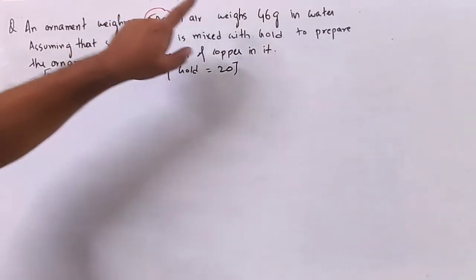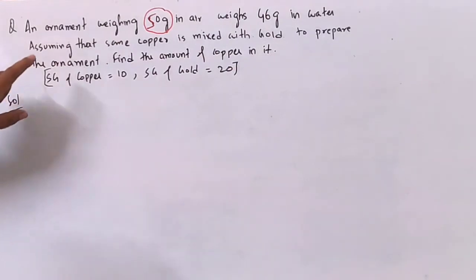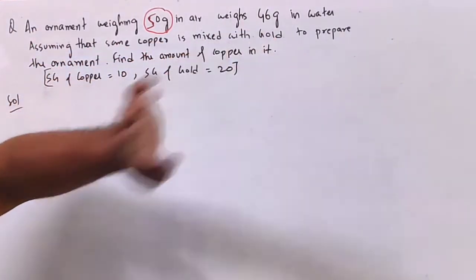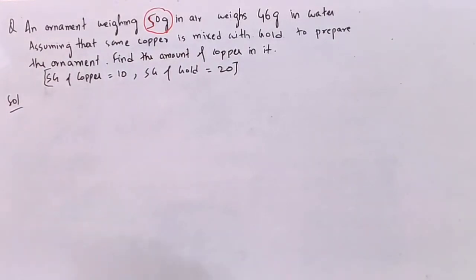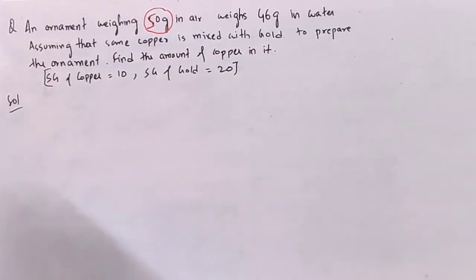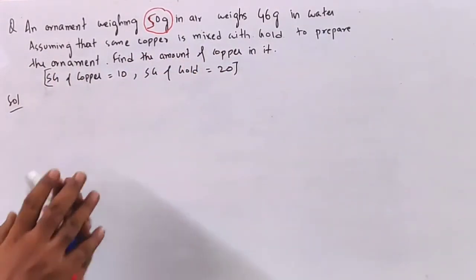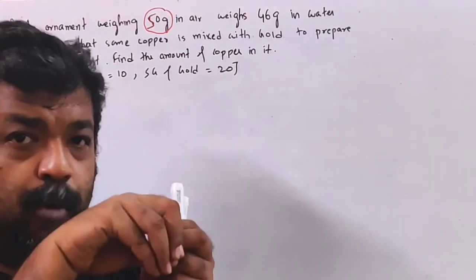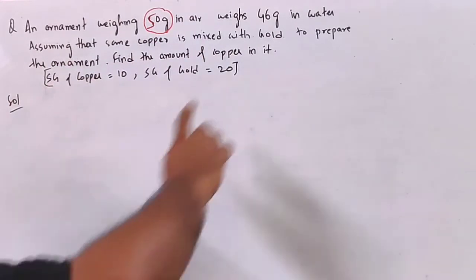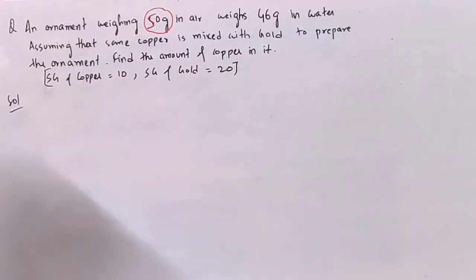Assuming that some copper is mixed with gold in the ornament, it is a gold ornament but some copper is mixed. Find the amount of copper. So you have a gold ornament with mixed copper, which weighs 50 gram in air and 46 gram in water.